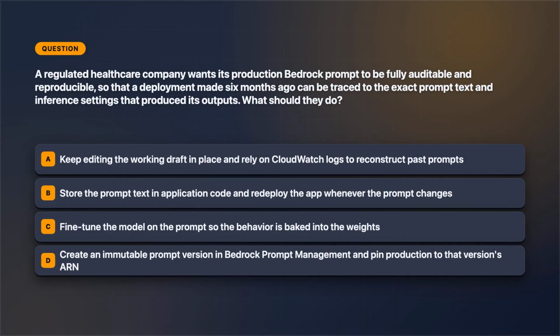Question 4. A regulated healthcare company wants its production Bedrock prompt to be fully auditable and reproducible, so a deployment made 6 months ago can be traced to the exact prompt text and settings behind its outputs. What should they do? A, keep editing the draft in place and reconstruct old prompts from CloudWatch logs. B, store the prompt in application code and redeploy the app on every change. C, fine-tune the model so the prompt is baked into the weights. Or D, create an immutable prompt version in Bedrock Prompt Management and pin production to that version's resource name. Pause here if you want more time.